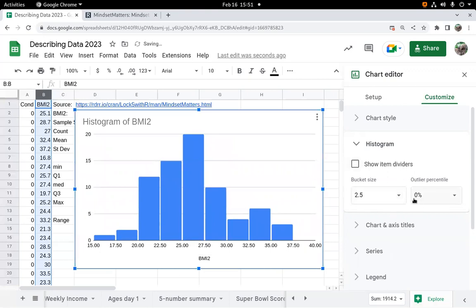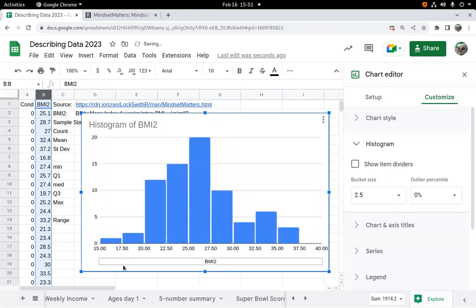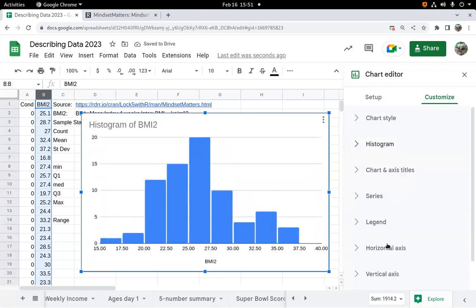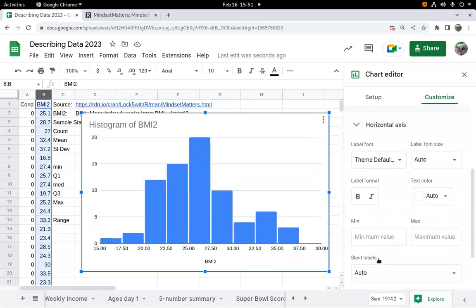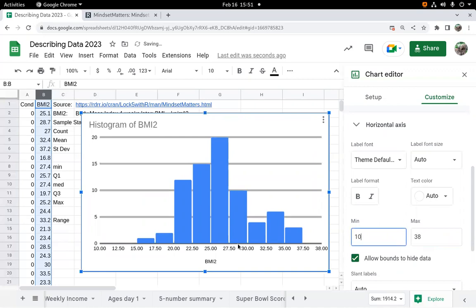Other things we can control. What was our min here? Our min was 16.8. We can control where to start and where to end. So I have control over the width of a bucket, and I have control over where to start and end. So I could instead start at 10 and go up to something like, I don't know, 38. And it will just redraw to accommodate that.